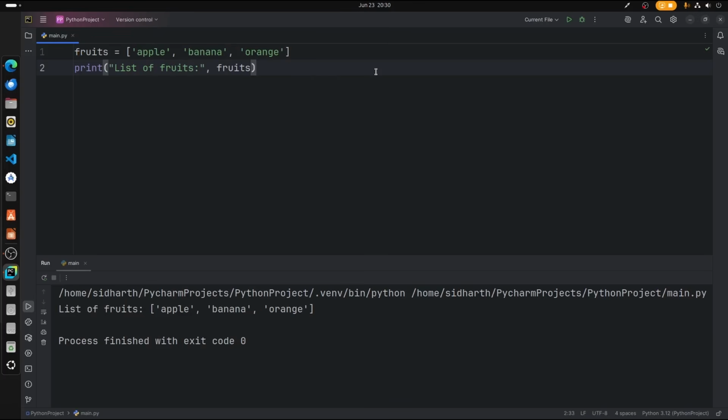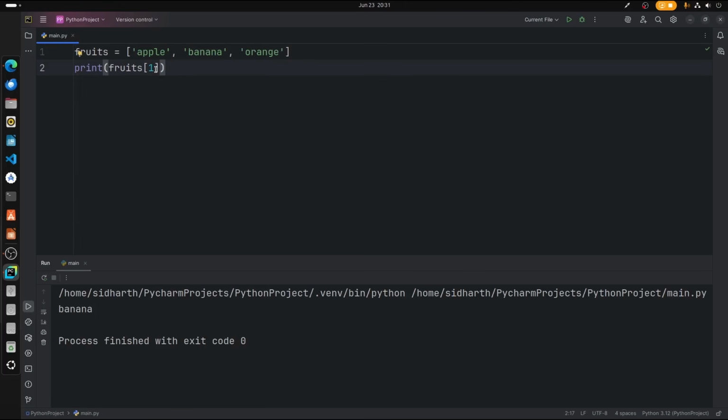So I would like to print the index of 1. So fruits, and to denote the index we can add another square bracket and put the index value which we want to print. Now when you run it, we get banana. The reason is 0, 1, so in the value of 1 we have banana, so that's why fruits is printing 1 as a single value.